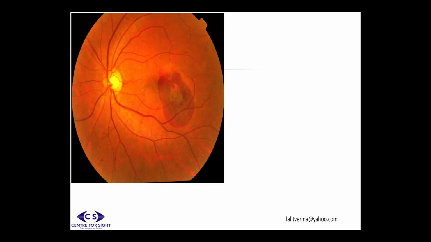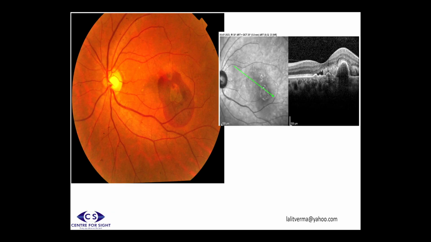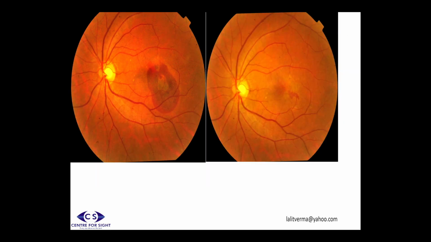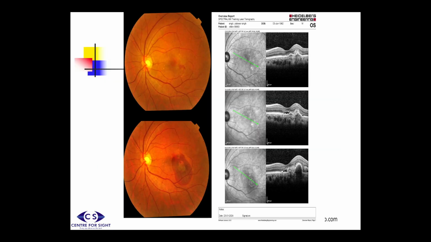One is this small, thin subretinal hemorrhage, very close to the macular area. This is the corresponding OCT of the same patient. In this patient, only anti-VEGF inhibitors may work. And this is one patient who received only one injection and the result was pretty good. This is the timeline of the OCT. The lower one is the pre-injection of anti-VEGF, and this is after the anti-VEGF injection, showing the anatomical as well